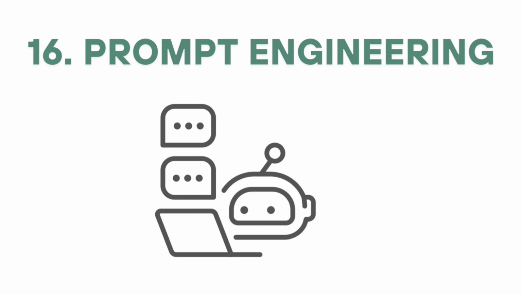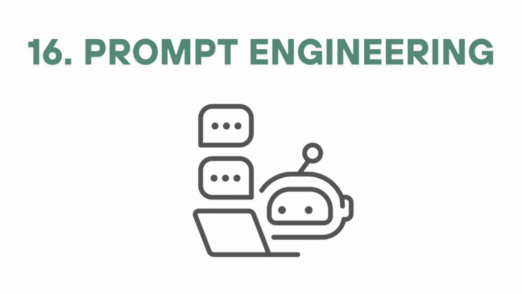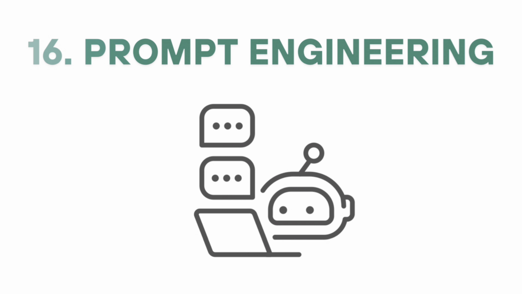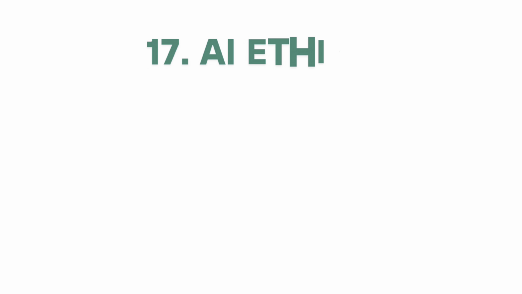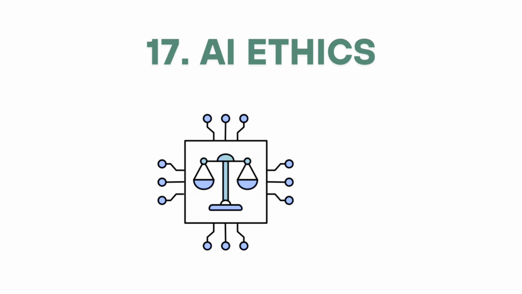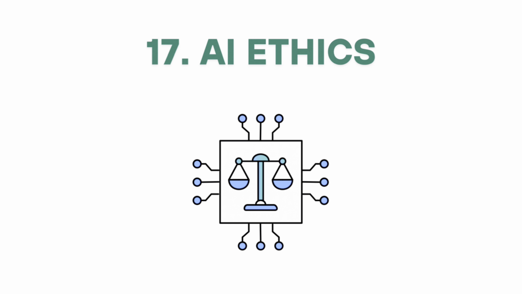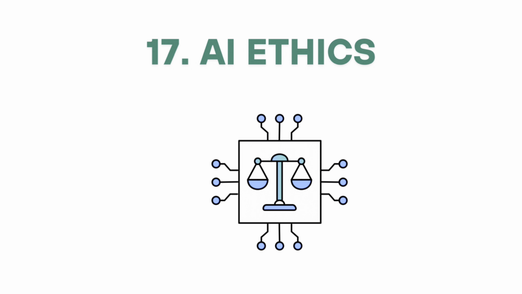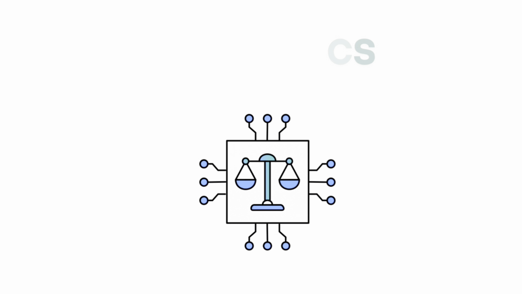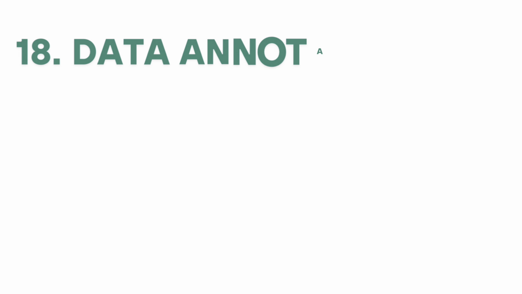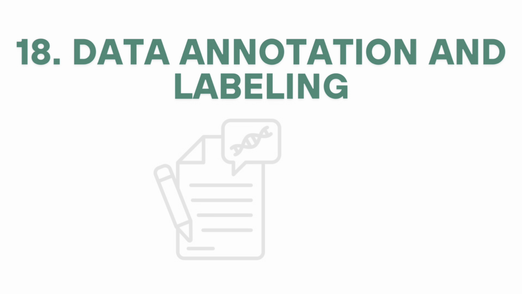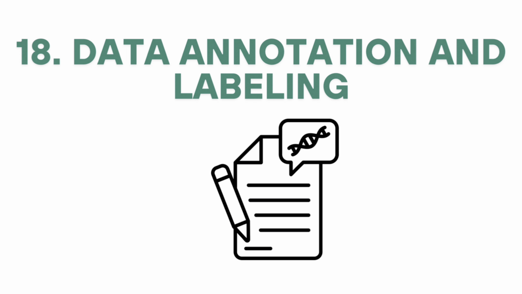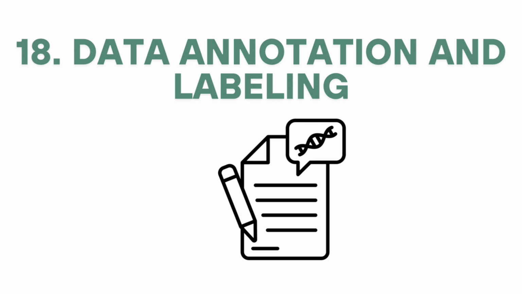Designing effective inputs, prompts, to get desired outputs from AI models, especially LLMs like ChatGPT. 17. AI ethics. Study of the moral implications of AI systems: privacy, fairness, accountability, and impact on jobs and society. 18. Data annotation and labeling. The process of tagging data, text, image, video, to make it usable for supervised learning.